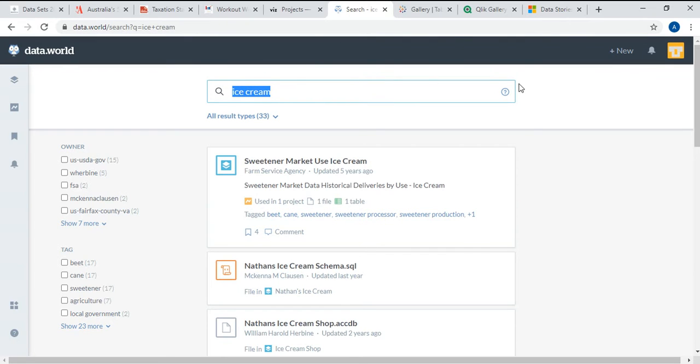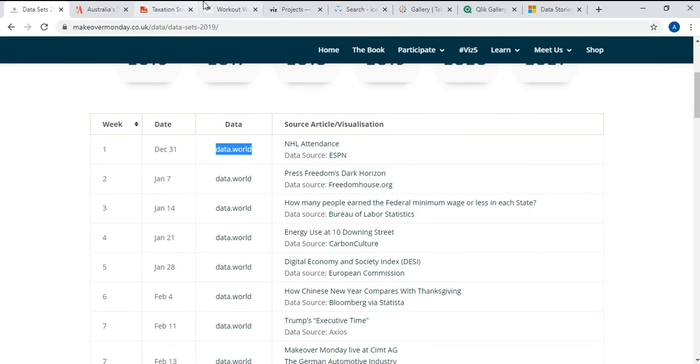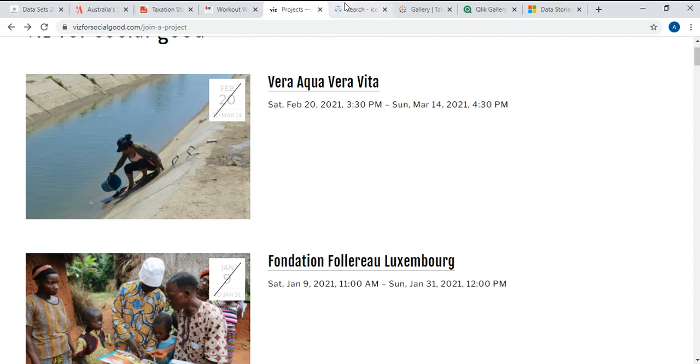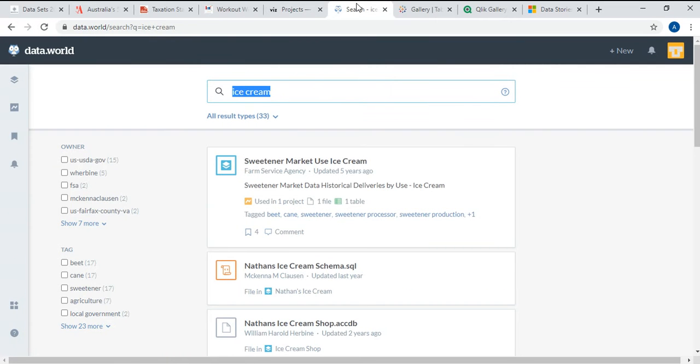There is an option to contribute your data also. So if you have some data and it's okay for the public to use it, you can upload it too. So you can contribute data in this. Okay, so these are the four main websites where we can get the data.